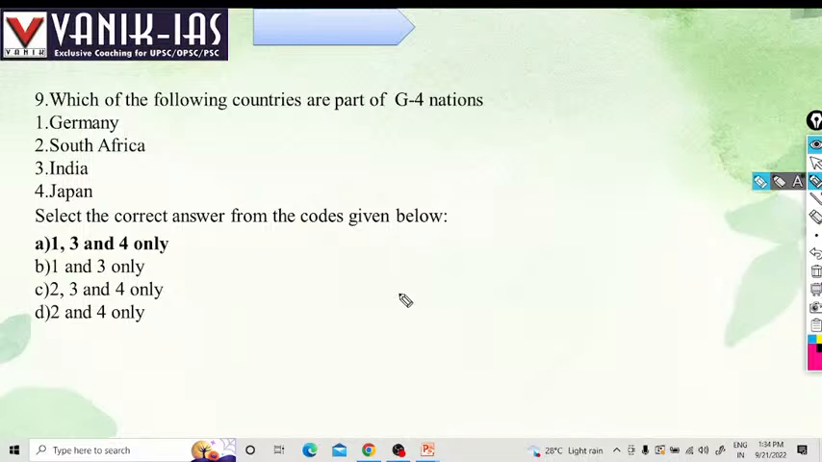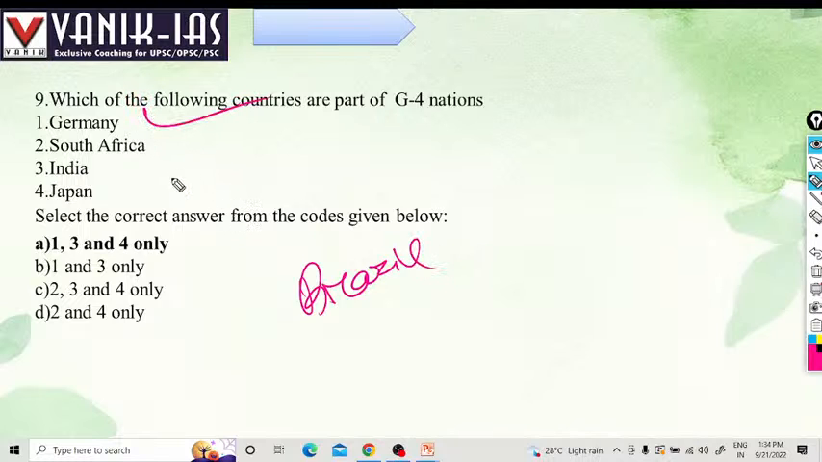That is Brazil, Germany, India and Japan. South Africa is not in the list. Germany, India, Japan and Brazil, right? They are the G4 nations. They want to expand the permanent membership of the UNSC.